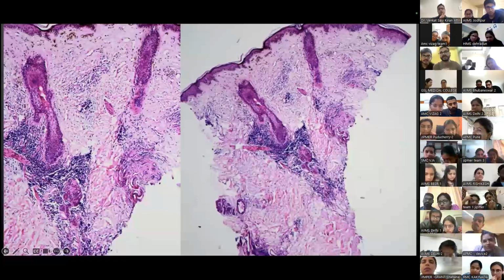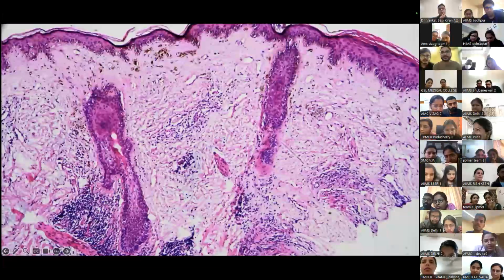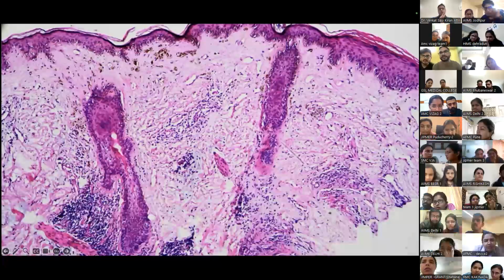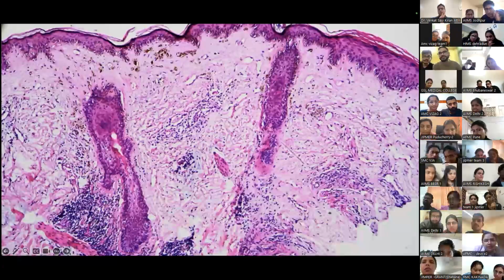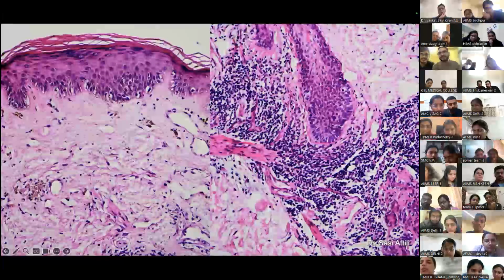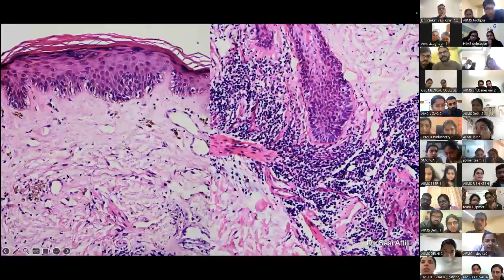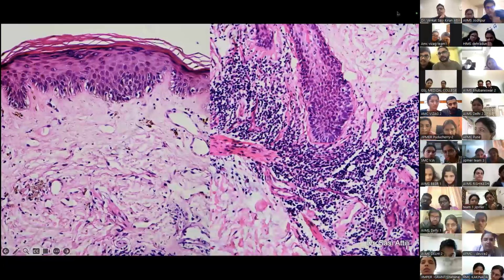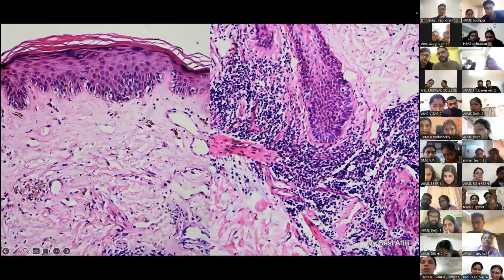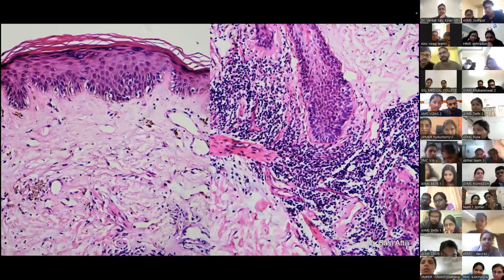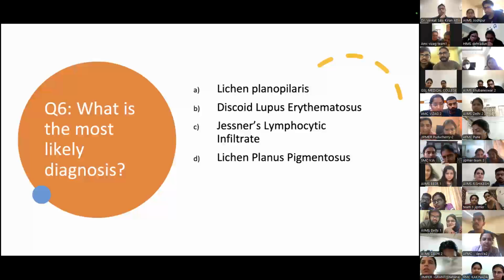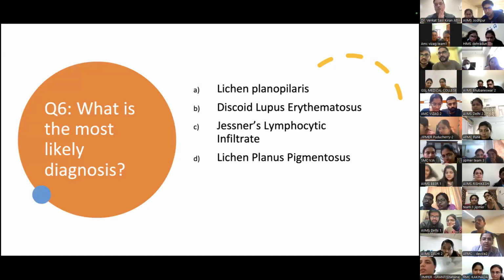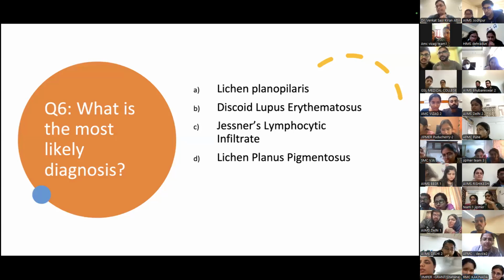You can see part of the epidermis there. And here's a closer look at the epidermis. Something happening here, something happening here. And a closer look at the epidermis. Something may or may not be happening here. I think you should have made a reasonable list of differentials right now. So here are your options. Most likely diagnosis: Lichen planopilaris, DLE, Jessner's lymphocytic infiltrate, or Lichen planus pigmentosus.